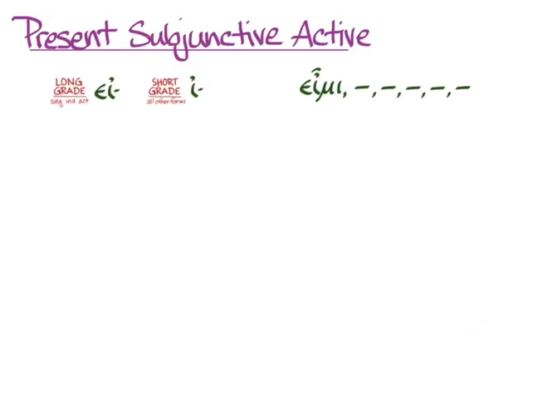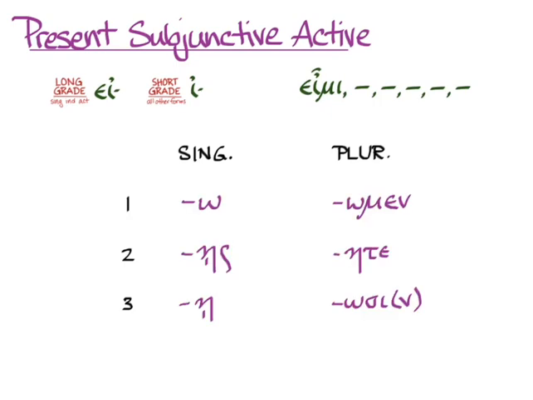Now with the subjunctive, we can go back to using the mi verb rules, and we're going to put our stem on the endings for the subjunctive that we've known for so long. We're going to choose the short grade because we're not indicative, and we simply put that short grade stem onto all of those endings. Of course, we can't translate these without context, but with the recessive accent, we get ἴω, ἴῃς, ἴῃ, ἴωμεν, ἴητε, and ἴωσι or ἴωσιν.